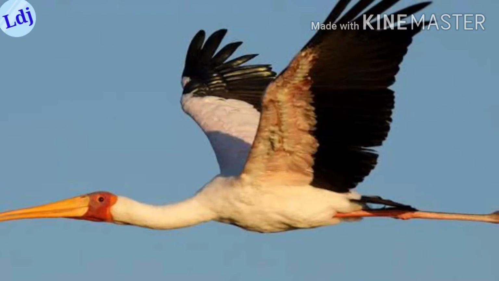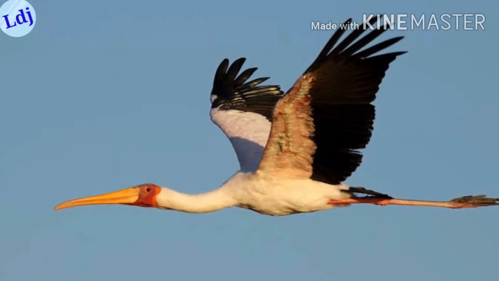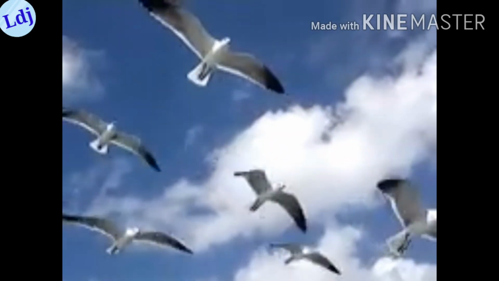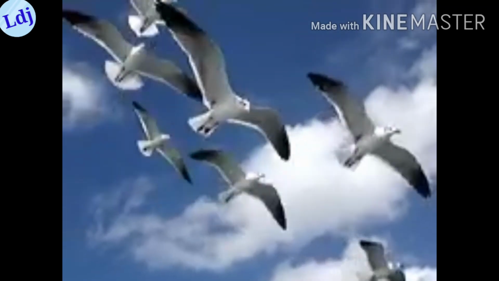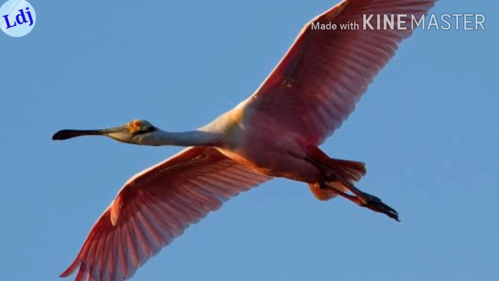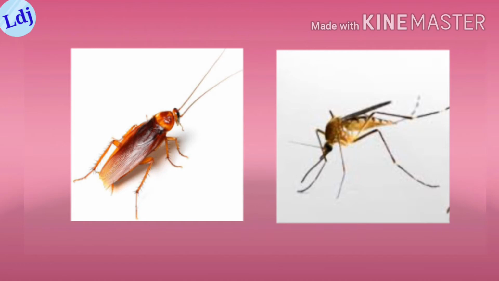Adaptation in aerial animals. The spindle-shaped body of birds minimizes the resistance of air while flying. With hollow bones, a body covering of feathers and modification of forelegs into wings, their body is light in weight and adapted for flying. The body of insects also is light in weight and tapers at both ends.